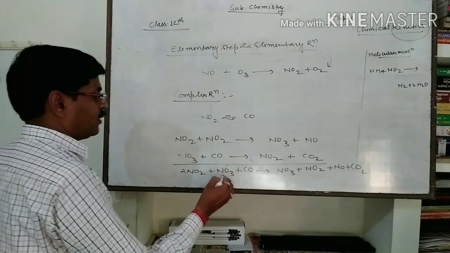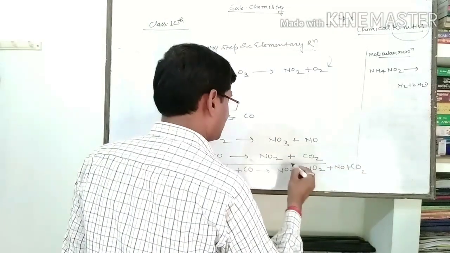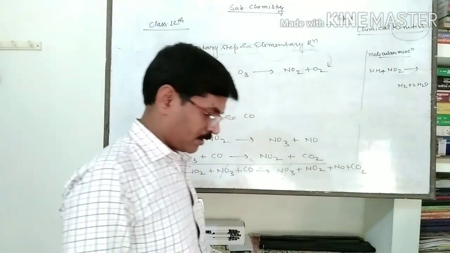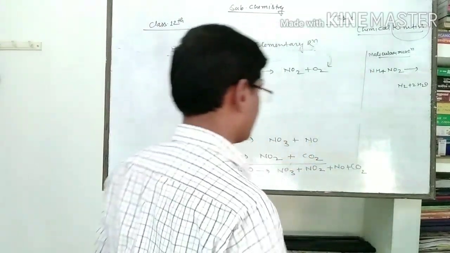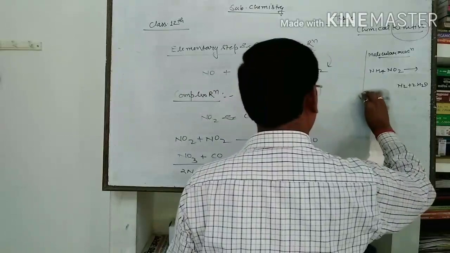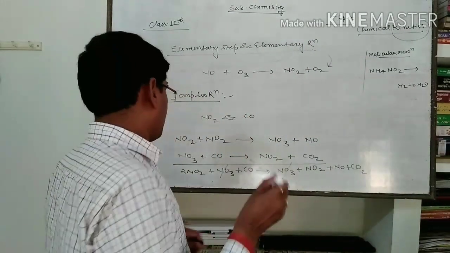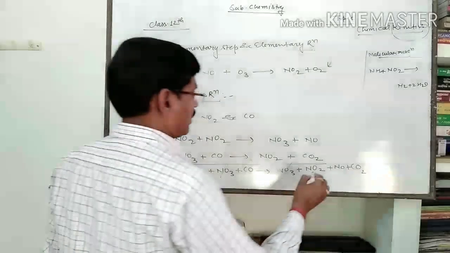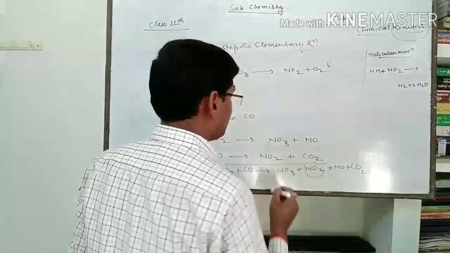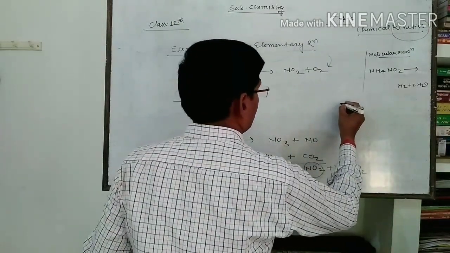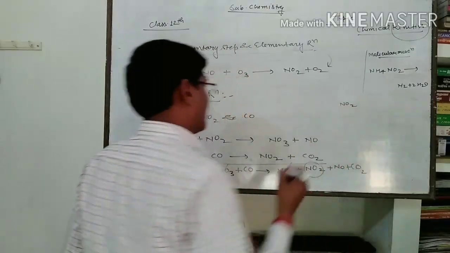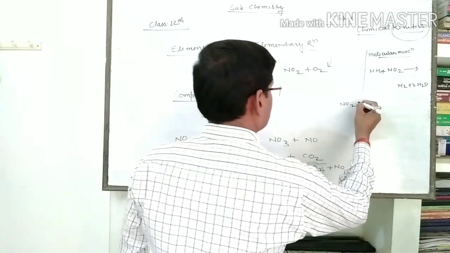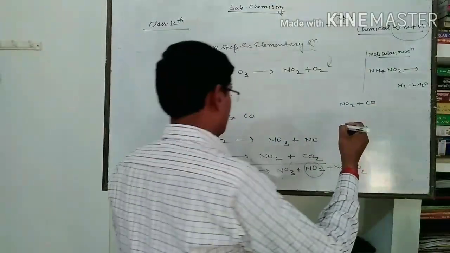As I am seeing here, NO3 is on both sides, so it is neglected. And also, here we have two molecules of NO2 on the reactant side and one molecule of NO2 on the product side, it means one molecule of NO2 remains on the reactant side with one molecule of CO.